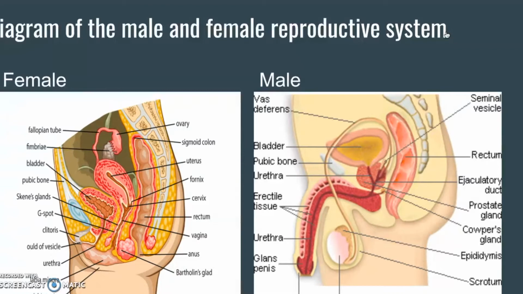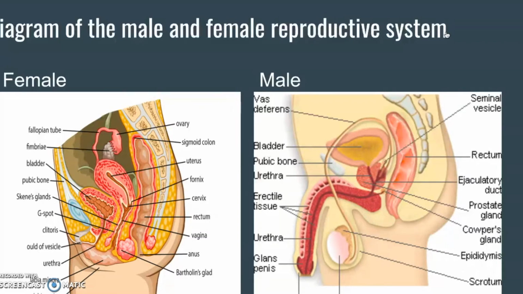And the vagina is a fibrous muscular canal leading from the cervix to the external portion of the genital canal. And the uterus is a muscular internal organ that houses and nurtures female gametes after fertilization. Also called the womb, the uterus is where a developing fetus resides during pregnancy.